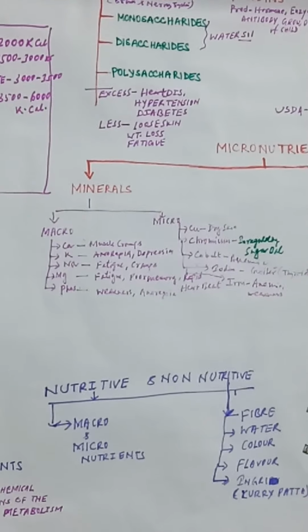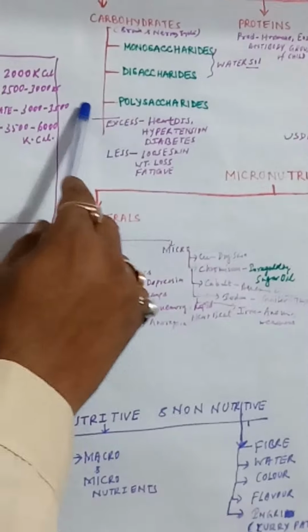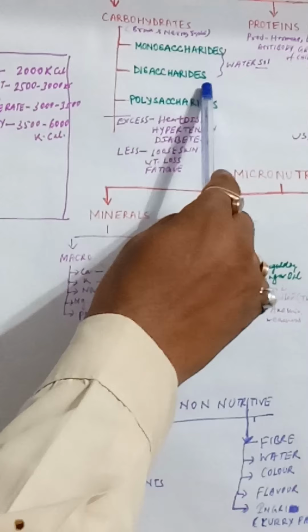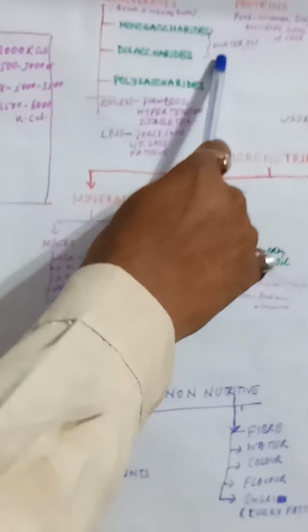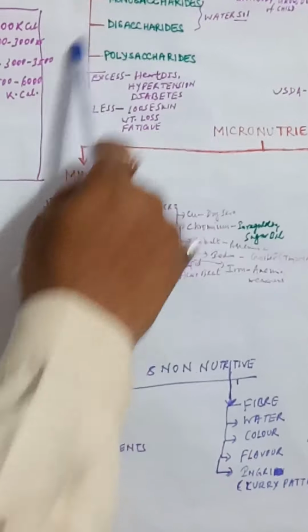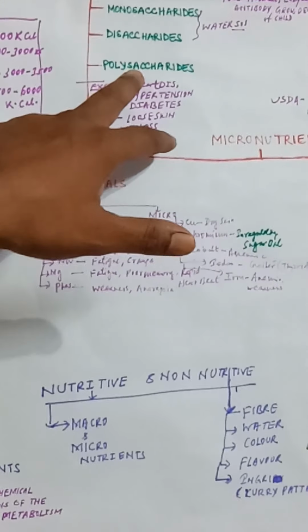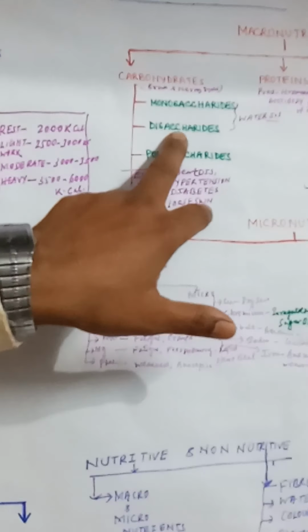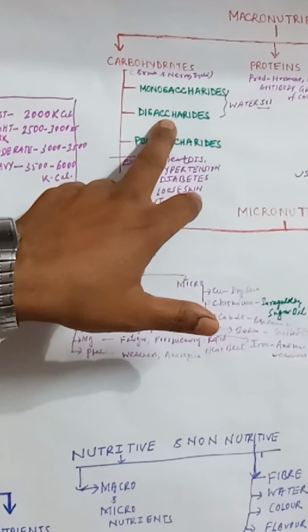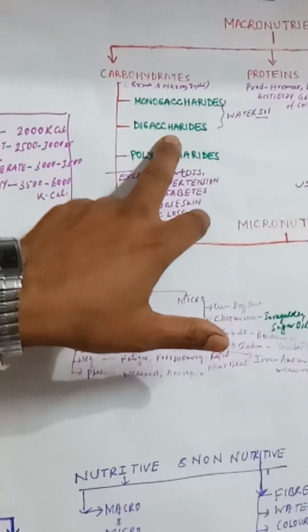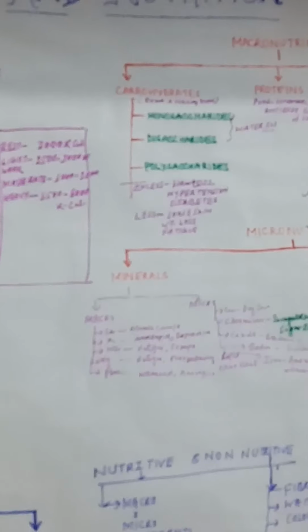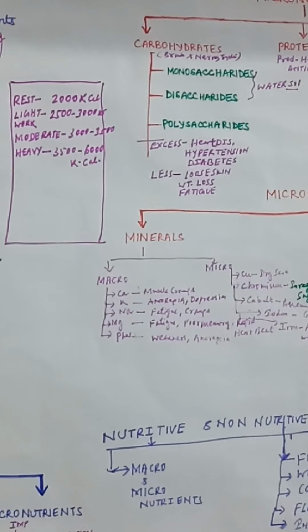Carbohydrates are normally categorized into three types. The first one is monosaccharide, another is disaccharide, another is polysaccharides. The first two categories, monosaccharide and disaccharide, are water soluble, whereas polysaccharides are not water soluble. Monosaccharides and disaccharides are sweet in taste, and when we take them they normally provide us instant energy, like glucose, etc.